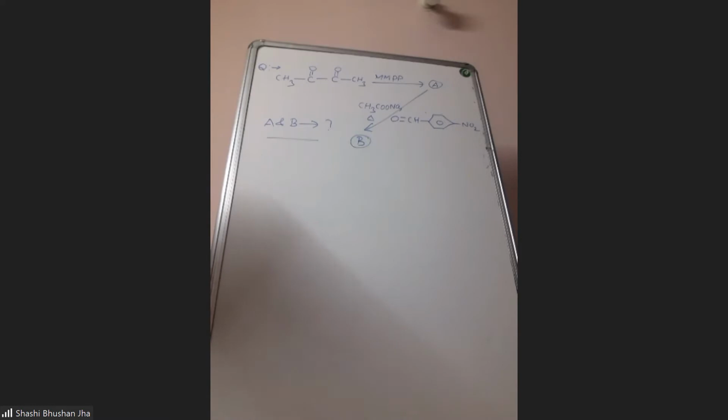In Baeyer-Villiger oxidation, if you take a 1,2 diketone, then you know the product will be an anhydride.